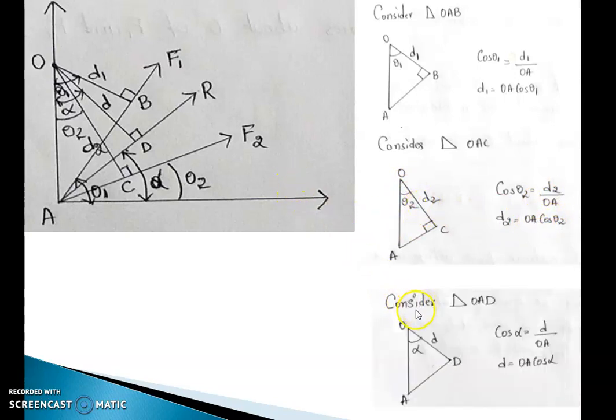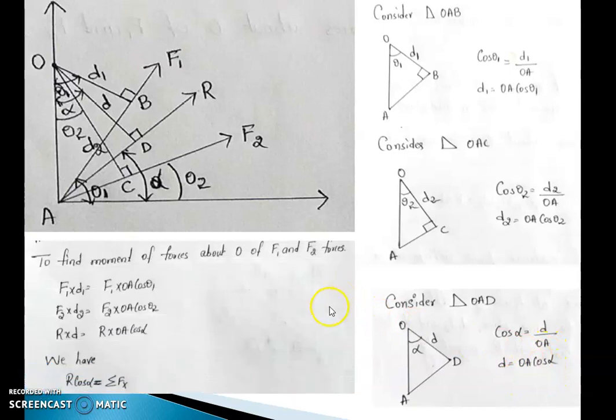Similarly, in the third right angle triangle OAD, cos alpha equals d by OA, so d equals OA cos alpha. Now we have to find the moment of these forces F1, F2 about moment center O. We know that moment of force F1 about O is F1 into d1, moment of force F2 about O is F2 into d2, and similarly, moment of resultant R about O is R into d.